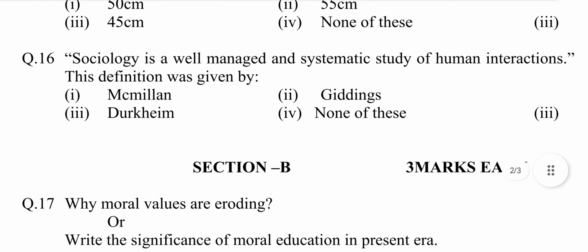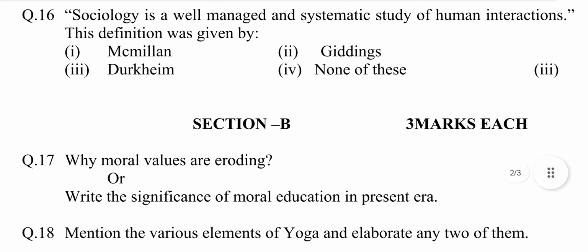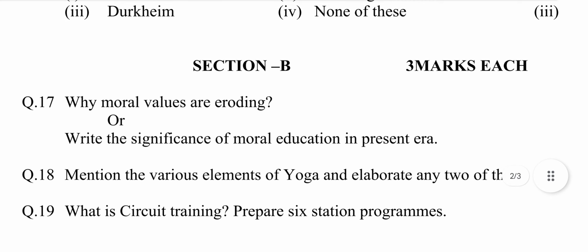Question number 16. Sociology is a well managed and systematic study of human interactions. This definition was given by: option first Macmillan, second Giddings, third Durkheim, fourth none of these. Answer is option third, Durkheim. Section B. Each question carries 3 marks.